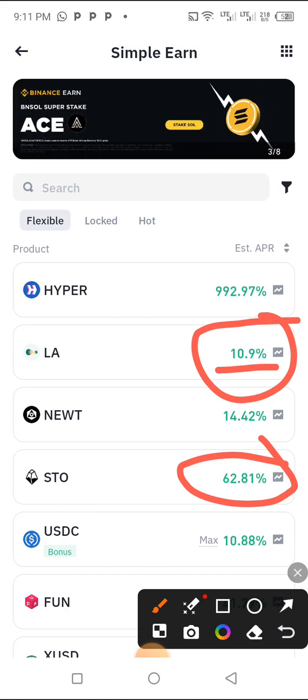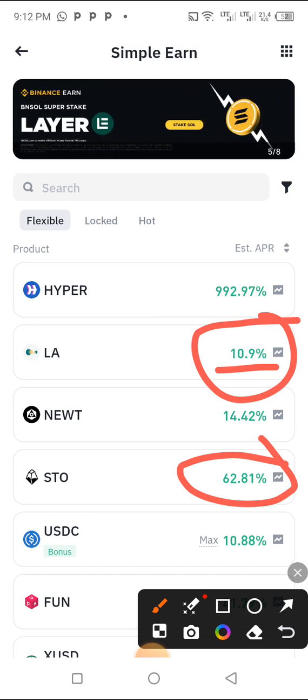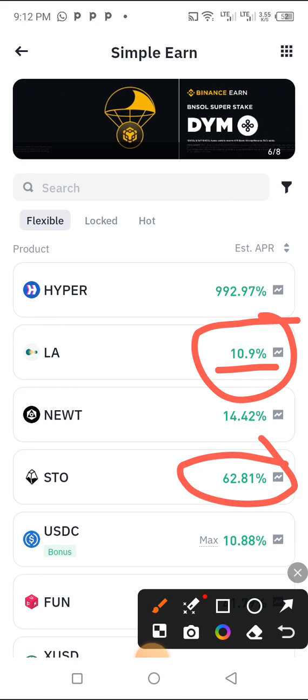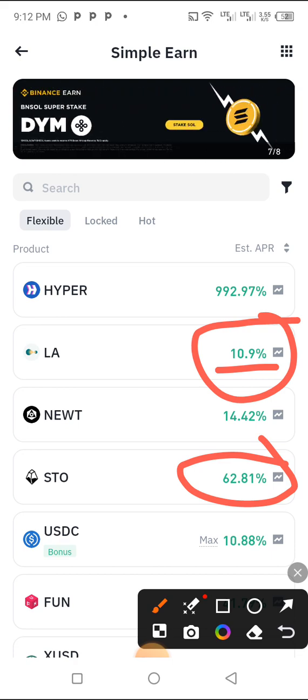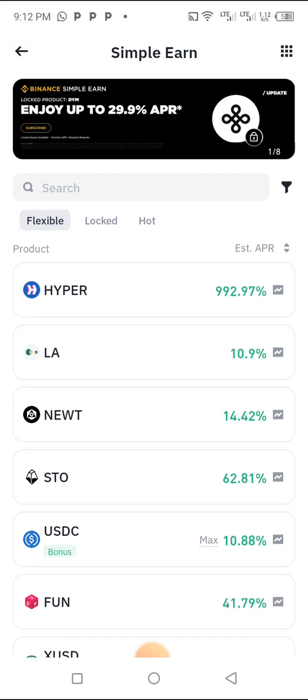Let's say you invested $100, and it still remains the same for the next 1 year, which means you will get 62 US dollars and add it to your $100, making 162 US dollars. One of the things that you should know before you enter here is that it has what we call instability. It's unstable, it's subject to change every time. Before you even invest, they will tell you that it is subject to change. It is not fiat money.